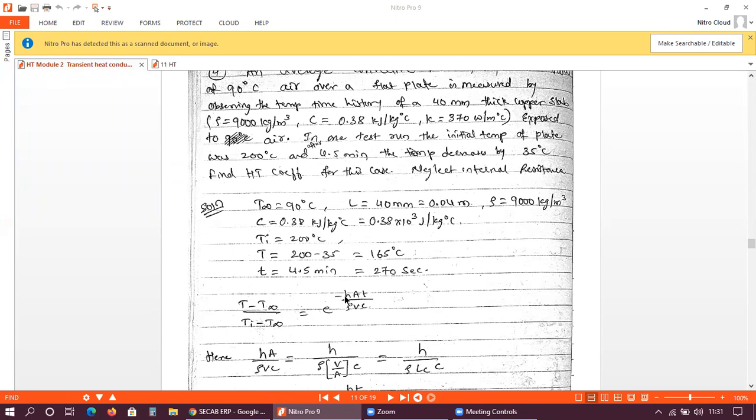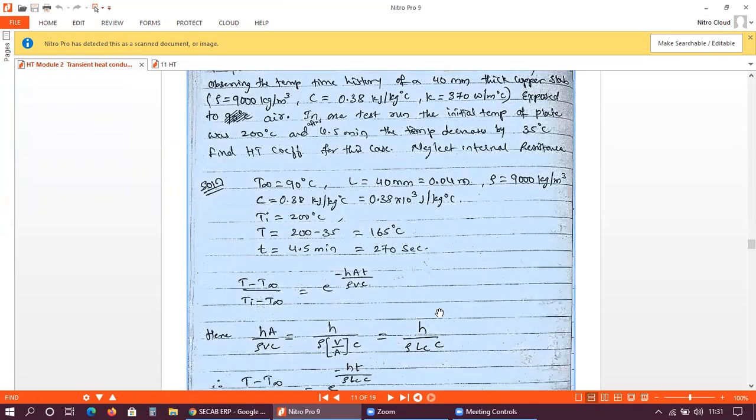In this problem we need to calculate the value of h. So I will write this in terms of hAt by rho VC. Just observe here: I am replacing this A by V.